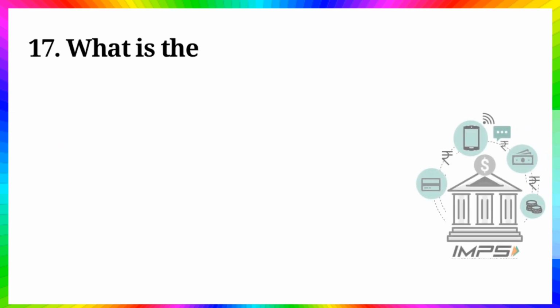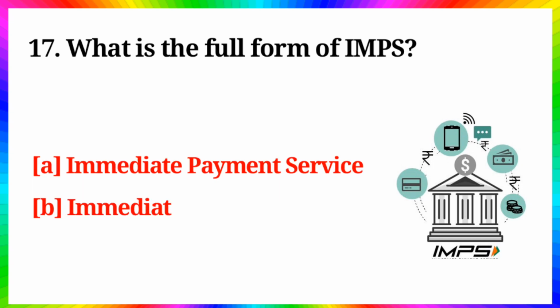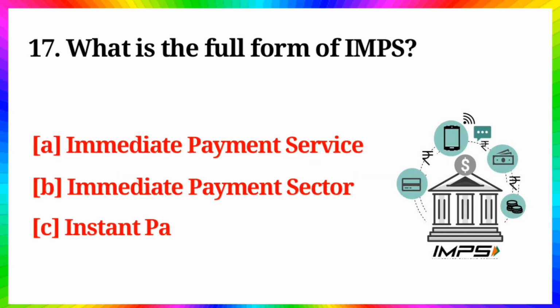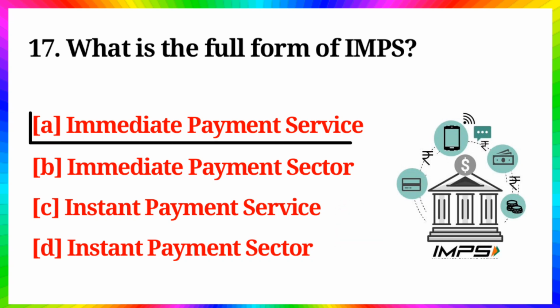Question number 17. What is the full form of IMPS? Option A, immediate payment service, B, immediate payment sector, C, instant payment service, D, instant payment sector. Answer is option A, immediate payment service.